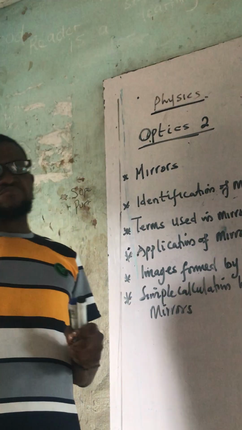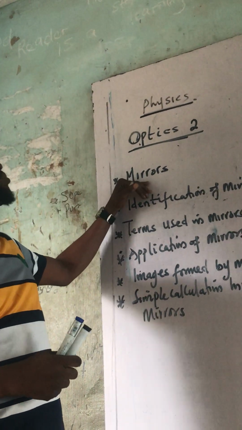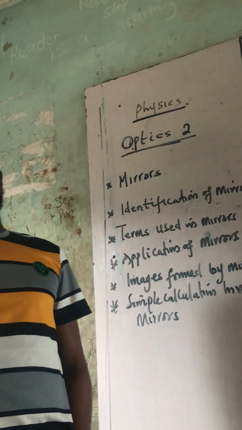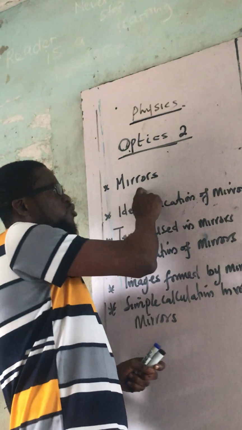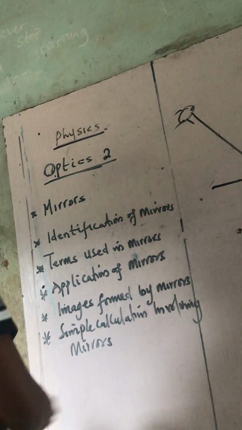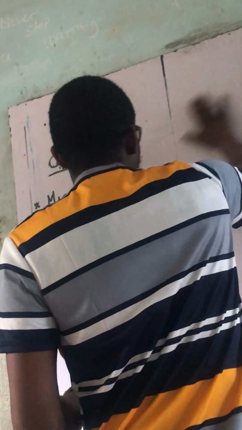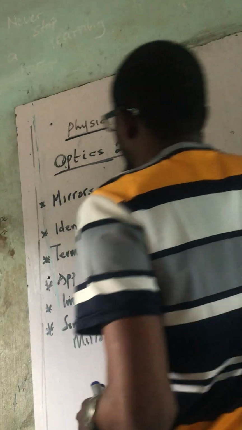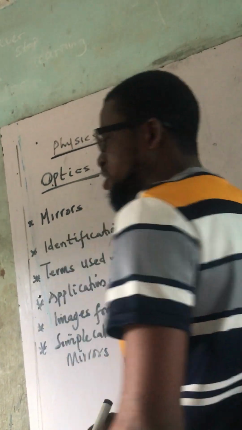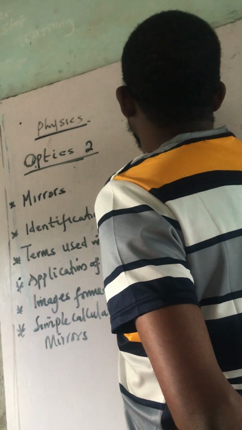I've told you that I'm not going deeply into plane mirror because the application is not that much in science, but we need to know some properties of plane mirror. When we talk about plane mirror, that is the mirror we have in our room. We have some properties that must be known for plane mirror. One of those properties is that the image in a plane mirror is laterally inverted.